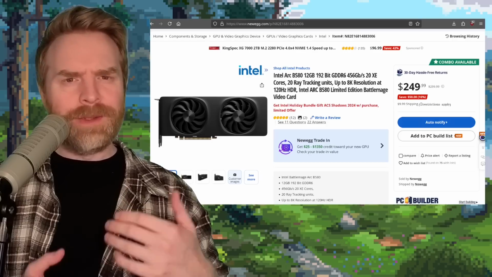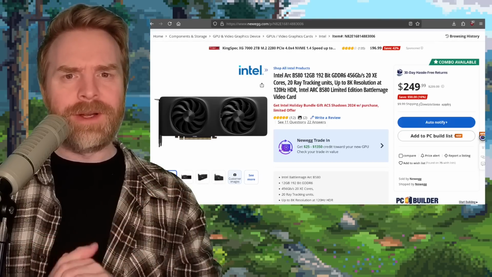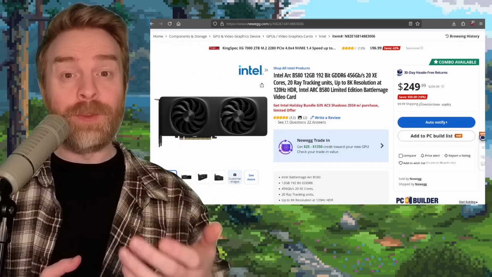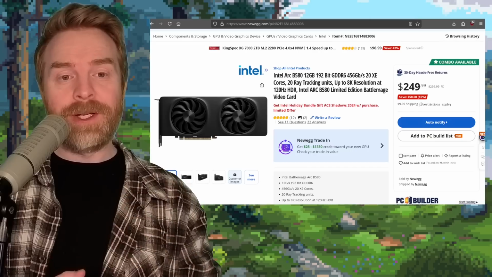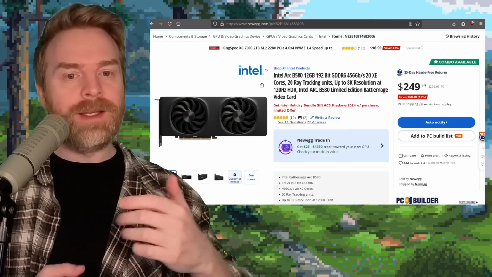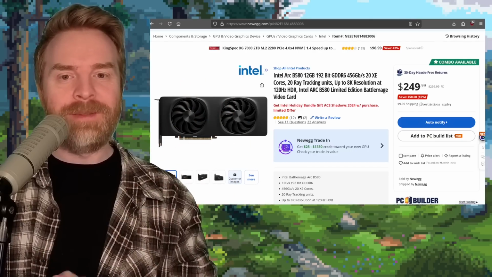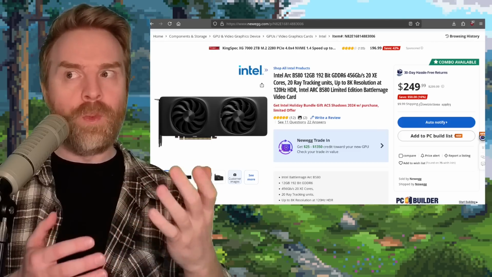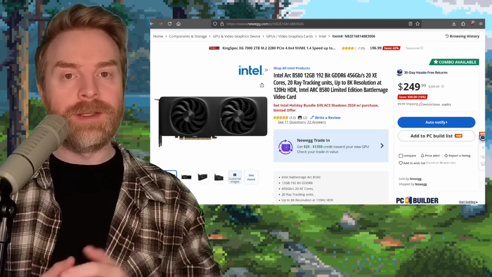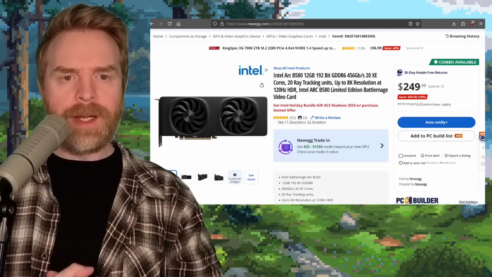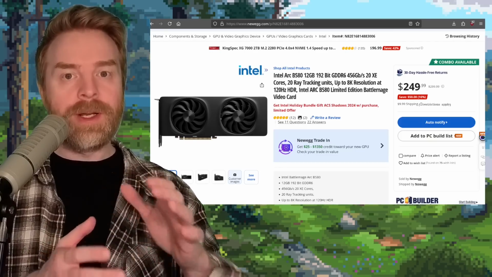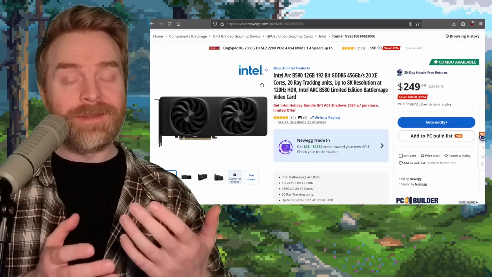Now, I don't know about you, and call me crazy here, but $2,000 or around there for a GPU is well out of my price bracket and what I'd be willing to pay. For this generation, I'm still Team B580. Yes, way lower performance, but at the same time, $250 provided you can actually get one is way cheaper than $2,000. I know some people may not agree with my approach to this, but at the same time here, affordability and performance and trying to maximize the two makes a lot of sense.